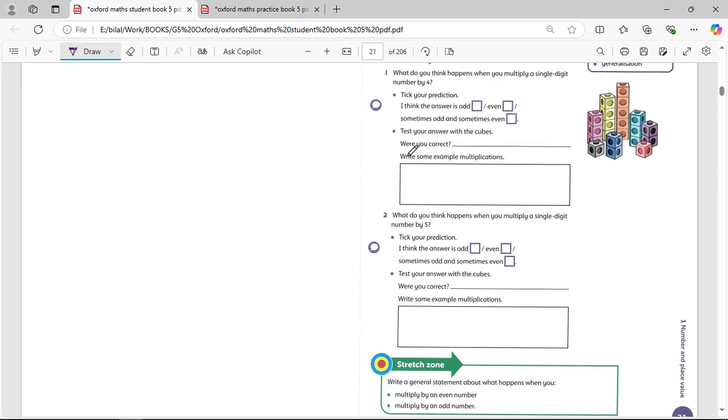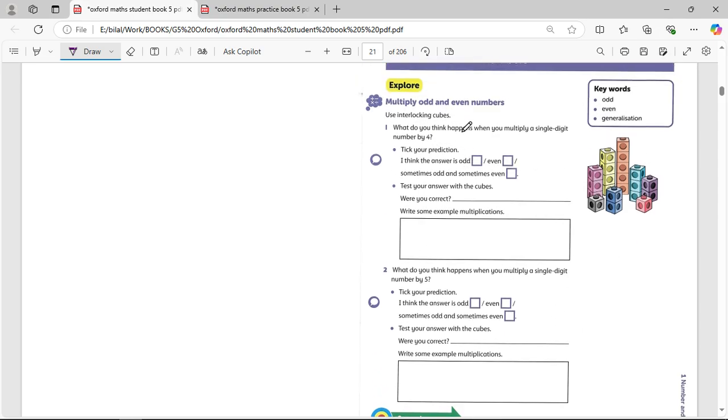Till this page, it can also answer your questions. What do you think happens when you multiply a single digit number by 4? Of course, you're dividing by an even number. Now you're going to check. Here you are multiplying. Just do 1 by yourself. We did it. So do 1 times 4. It gives you 4.